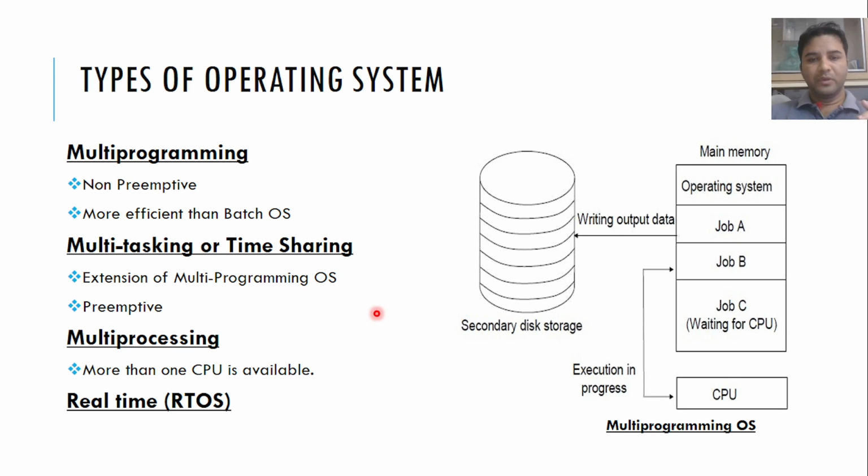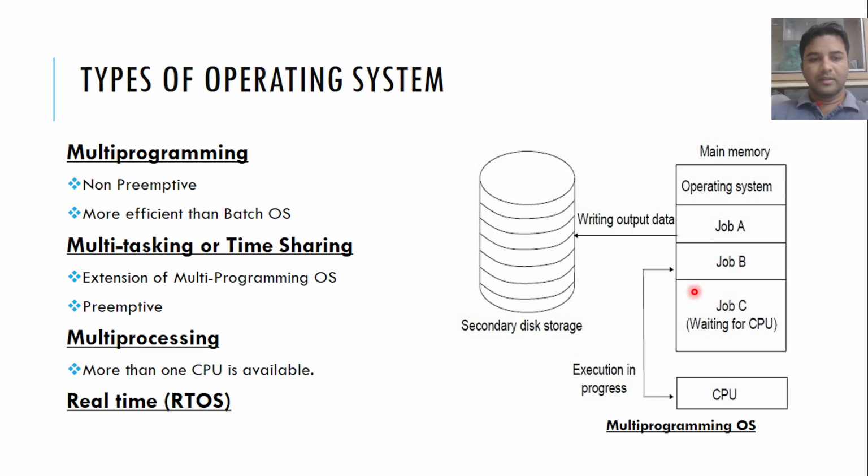After that, process P1 or job A will be pulled out and job B will be given charge. Again, after 2 seconds of job B's execution, it will be forcefully dragged out from the CPU, then job C will be inserted there. Like that, all the jobs go for execution one by one for their allotted time.